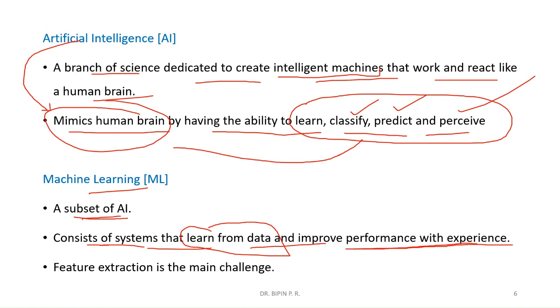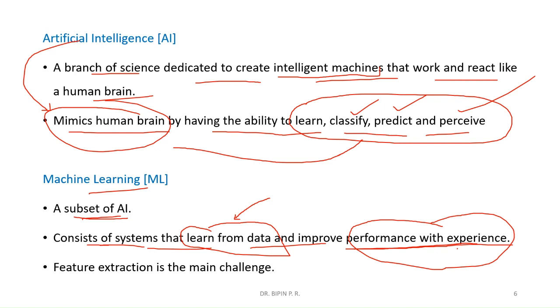Now, in the human brain, how do we learn something? We learn from past data, our past experience. As and when we learn something, we figure out what that particular thing is. And when we see more and more such products, we improve our performance. That means we improve the performance with experience.